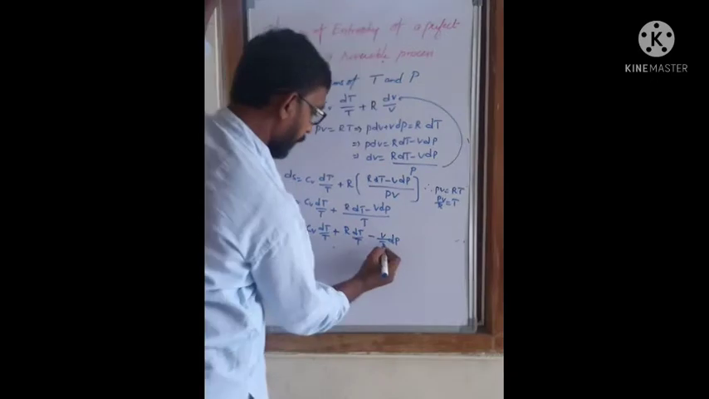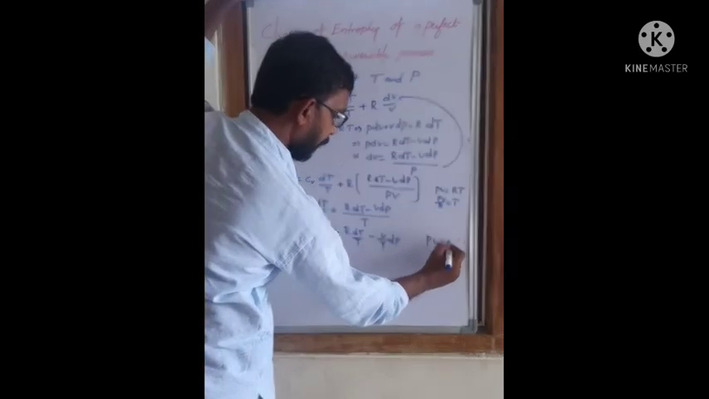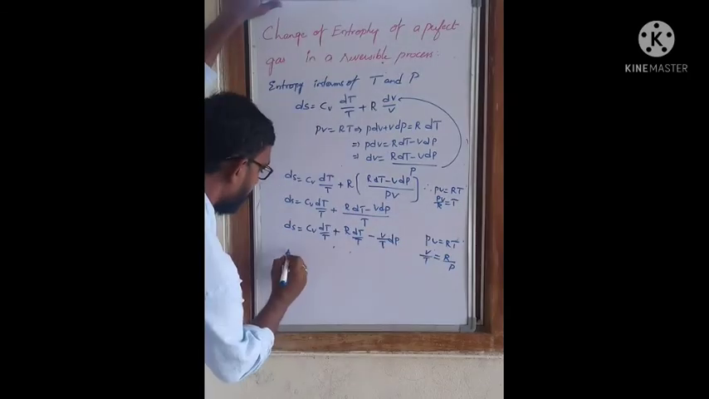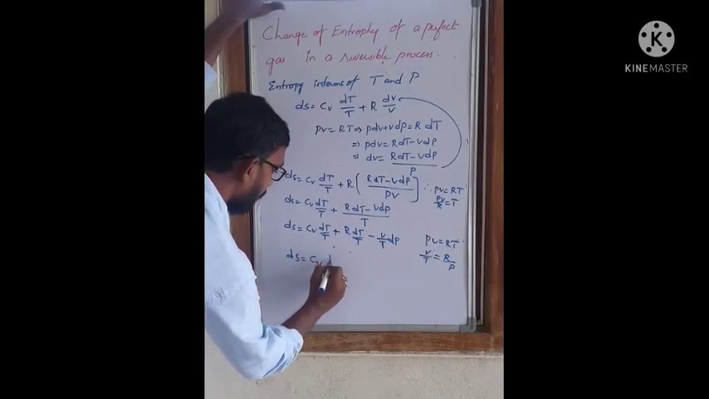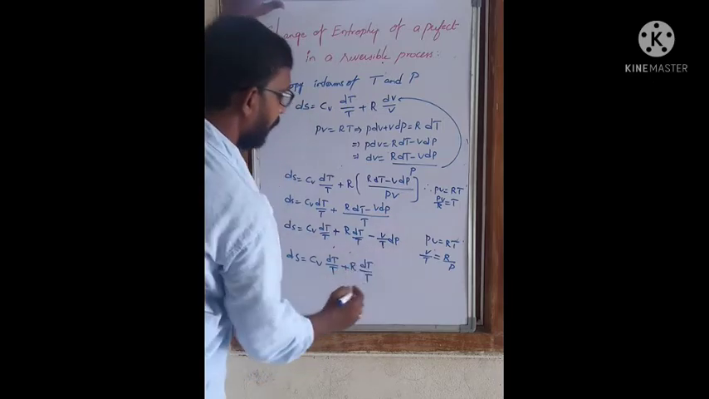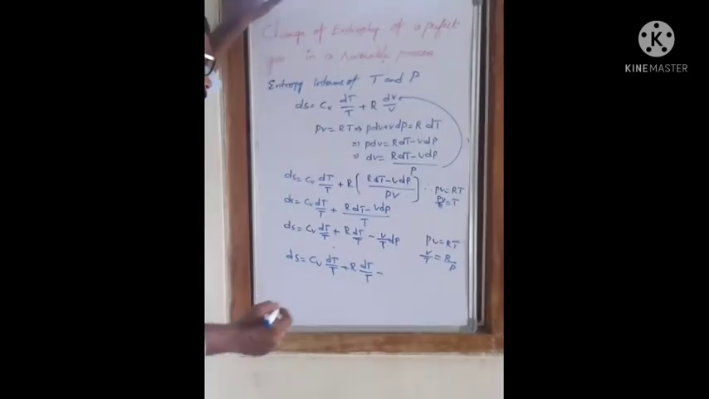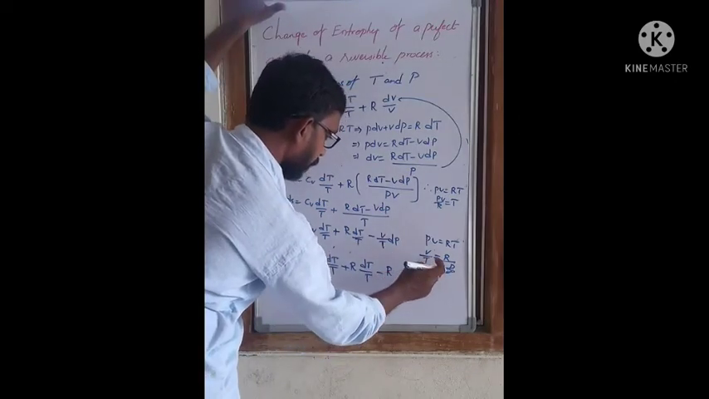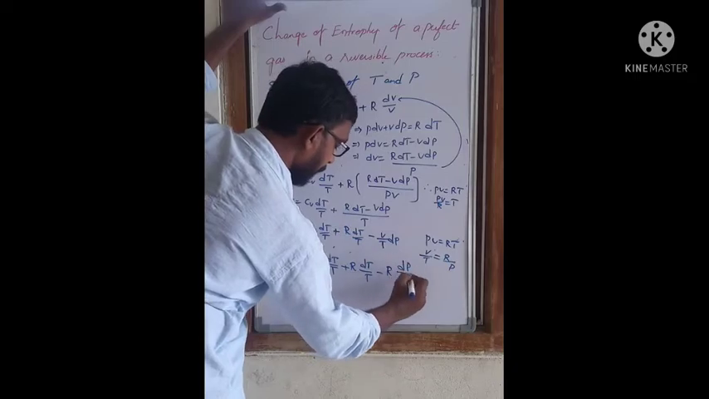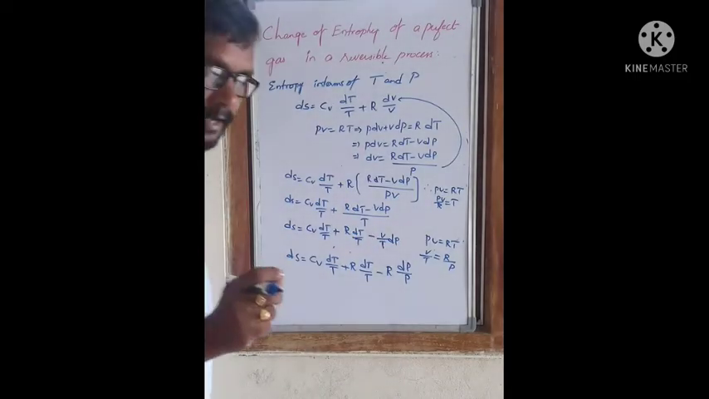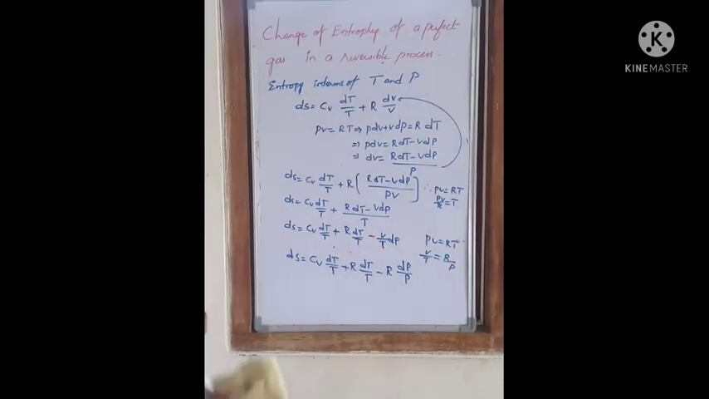By using PV = RT, we know that V/T = R/P. Substituting, we get dS = Cv dT/T + R dT/T − R dP/P. Now, for the entropy difference Sf − Si, what do we get finally?